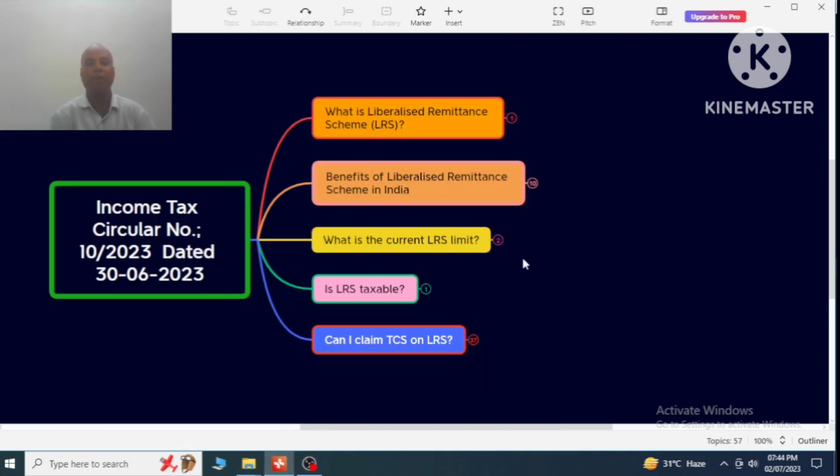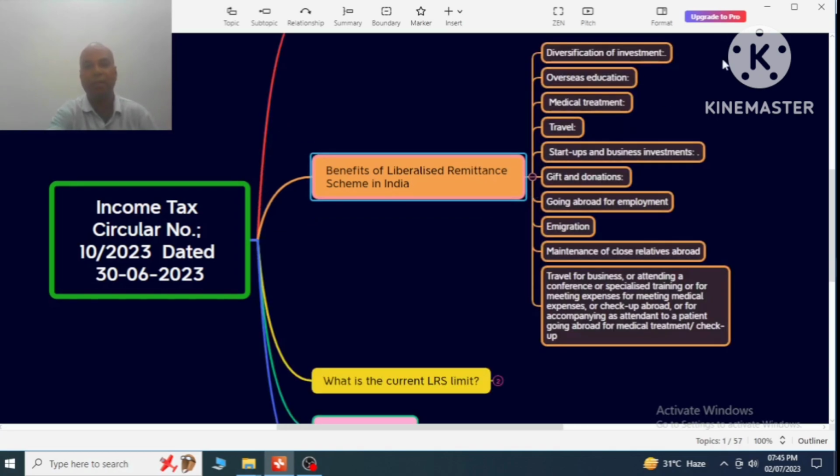What are the benefits of the Liberalized Remittance Scheme in India? The benefits are diversification of investment, overseas education, medical treatment, travel, startups and business investment, gifts and donations, going abroad for employment, immigration, maintenance of close relatives abroad, travel for business or attending a conference or specialized training, meeting medical expenses or check-up abroad, or accompanying a patient going abroad as an attendant for medical treatment and checkup.